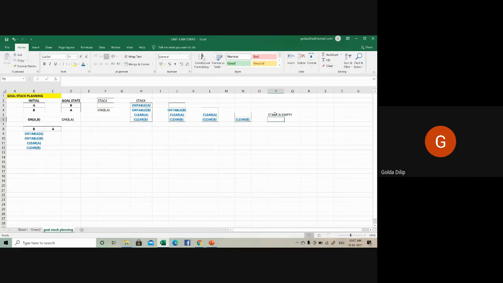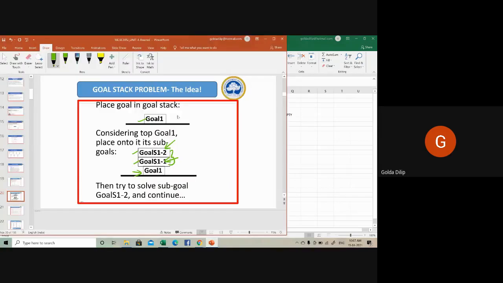So that's basically your goal stack planning. You are replacing the goal by a set of predicates or preconditions necessary to achieve the goal and proceed with it. That's a simple demonstration of a block world problem, done using the goal stack planning algorithm. Now coming to our algorithm.